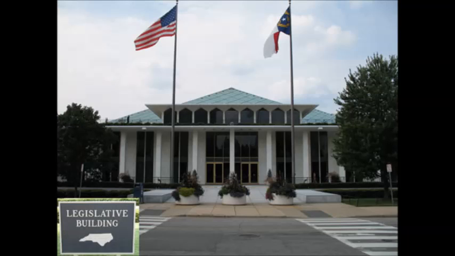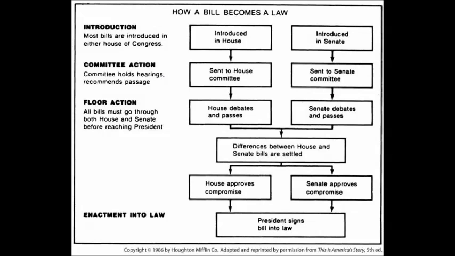The state legislature is called the General Assembly. The legislative branch is in charge of making the laws in a state. The branch is broken up into 2 parts, the House of Representatives and the Senate.